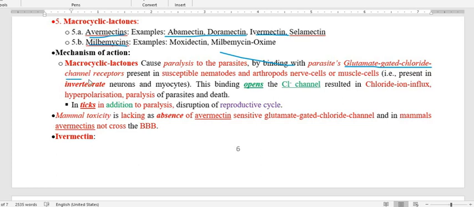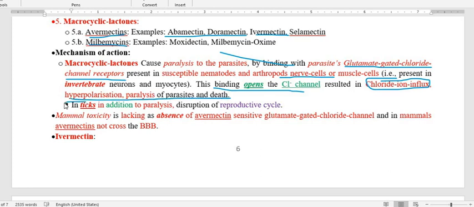So when it binds with the glutamate-gated chloride channel in the ectoparasite, it opens the chloride channel. Because of its binding to this glutamate-gated chloride channel, the chloride channel opens and therefore chloride ions influx. When chloride ions influx into the nerve cell, it produces hyperpolarization and paralysis of the parasite, and death will occur.